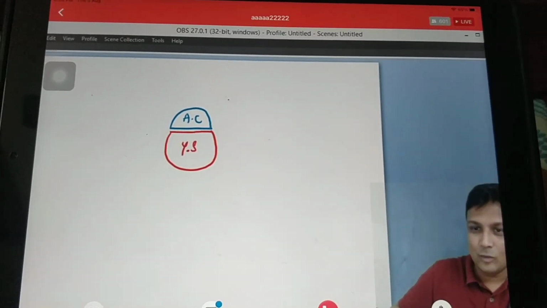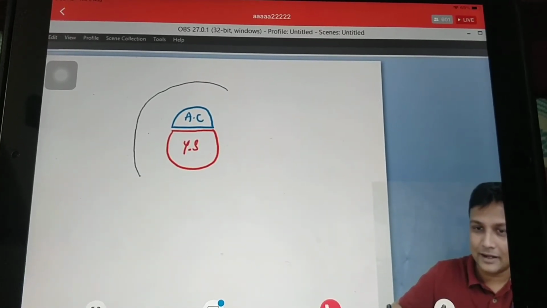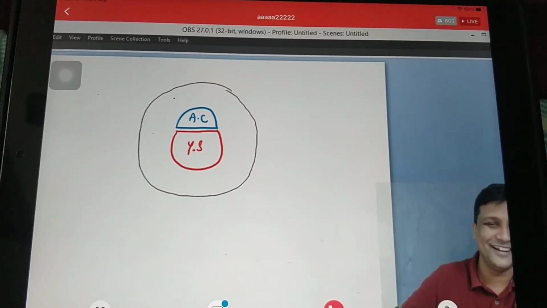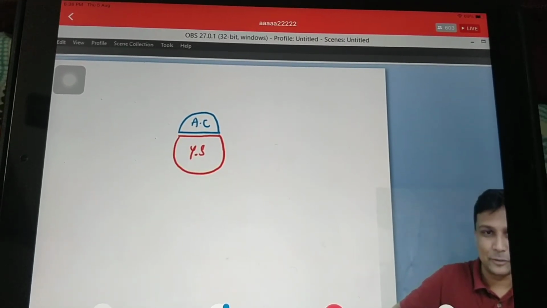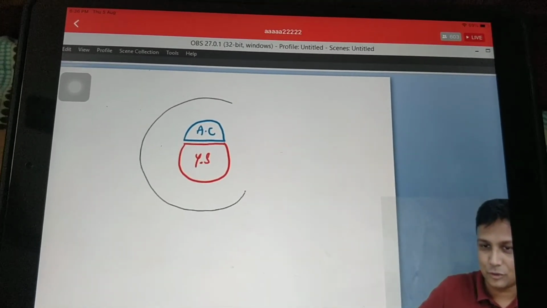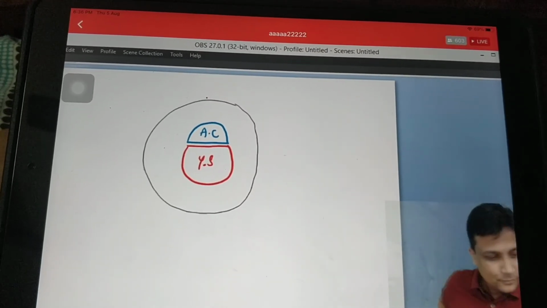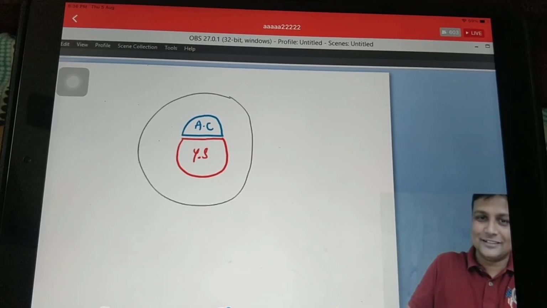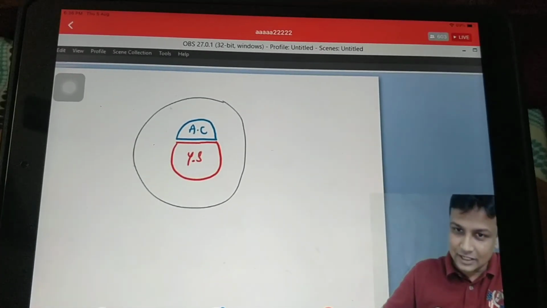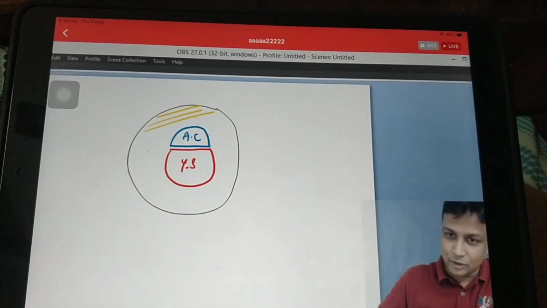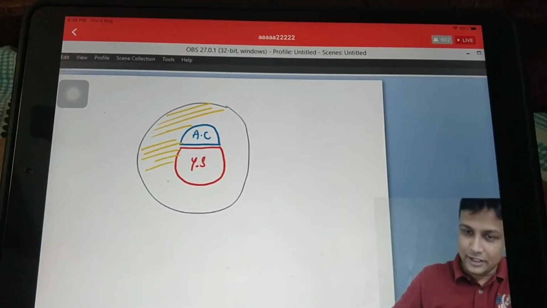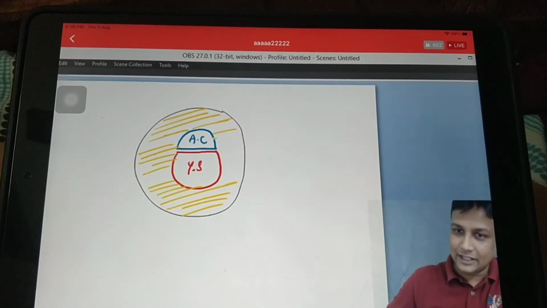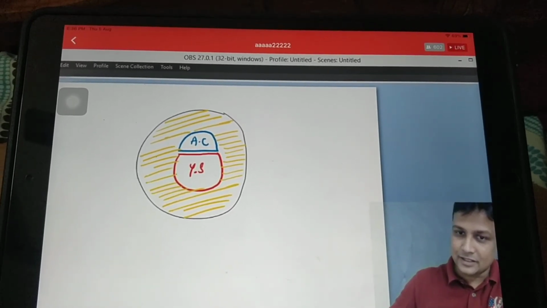And then what is that black colored layer on the outer side? The black colored layer on the outer side is nothing but your trophoblast. Let me draw it properly here. This is trophoblast. Now, my dear doctors, why did I leave this space here? Because here there will be formation of extra-embryonic mesoderm. So whatever this yellow colored area I'm highlighting here, imagine that as mesoderm.